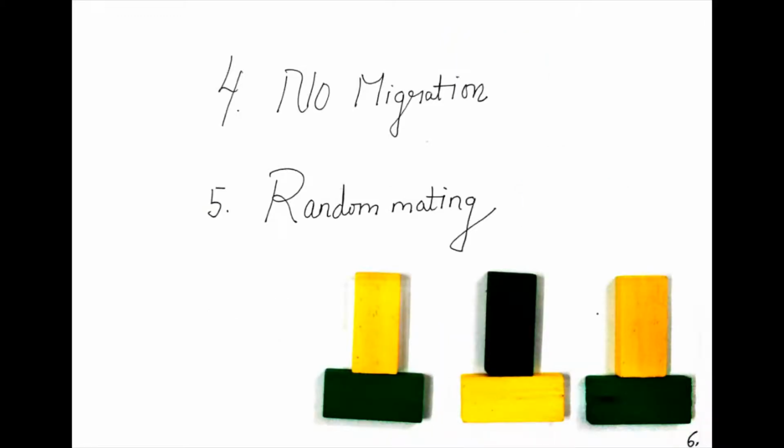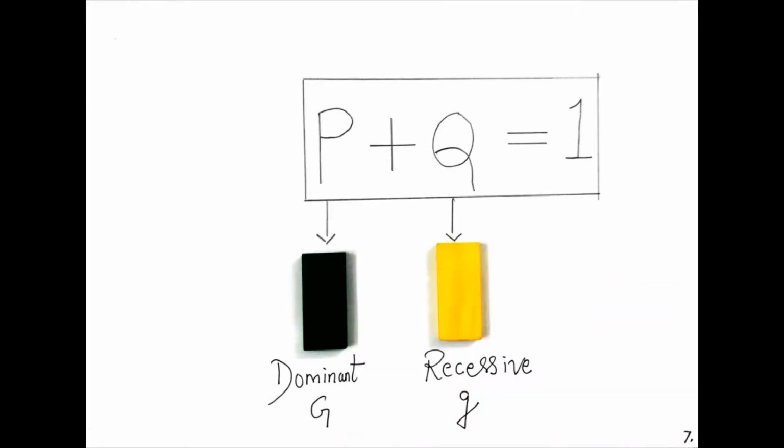The last two conditions are no migration and random mating. So no mutation, no gene flow, infinite population size, random mating, and no natural selection. Practically it's impossible. Hardy-Weinberg equilibrium can be disrupted if there is any deviation from these five underlying conditions. These conditions are required for Hardy-Weinberg equilibrium to exist.